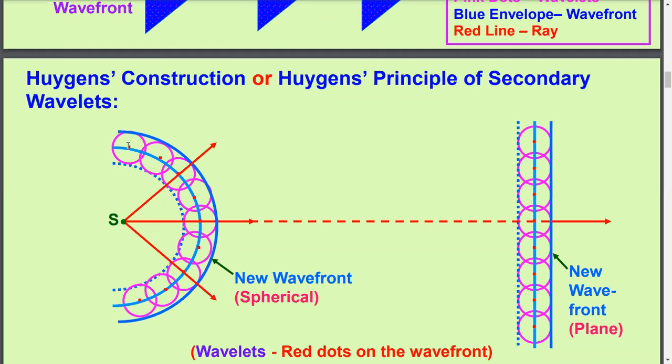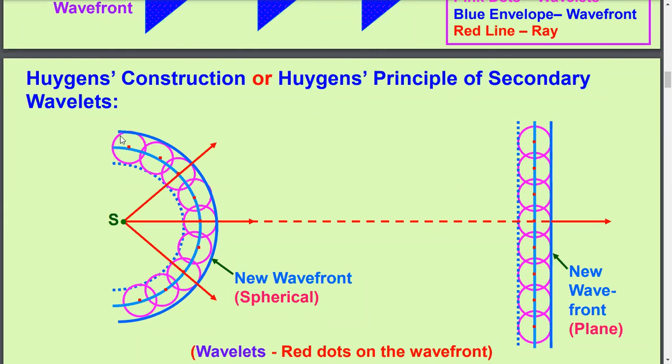And now each dot sends out a disturbance forward in the form of a sphere. Here you see this is the sphere, and again this point also sends out, and in this way every point sends out a disturbance forward.